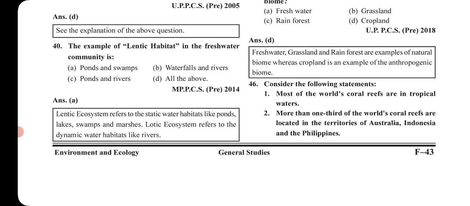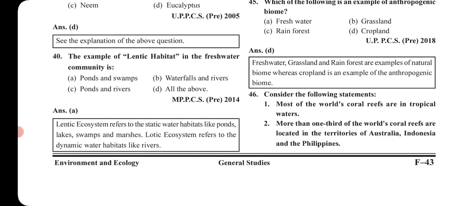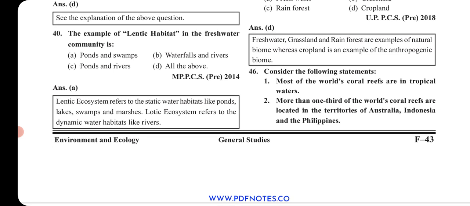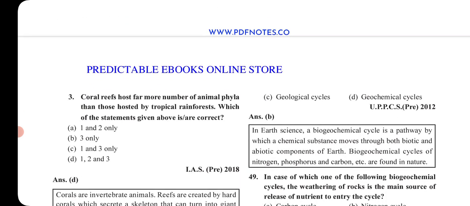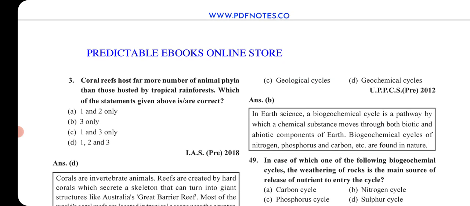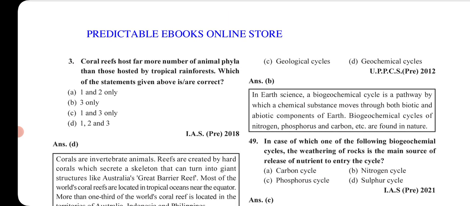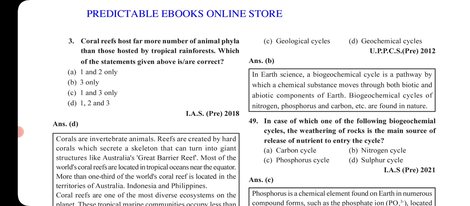Next, consider the following statements. Statement 1: most of the world's coral reefs are in tropical waters. Statement 2: more than one-third of the world's coral reefs are located in the territories of Australia, Indonesia and the Philippines. Statement 3: coral reefs host far more animal phyla than those hosted by tropical rainforests. Which of the statements given above is correct? The answer is D, that is, all options are correct. This is a question from UPSC 2018.